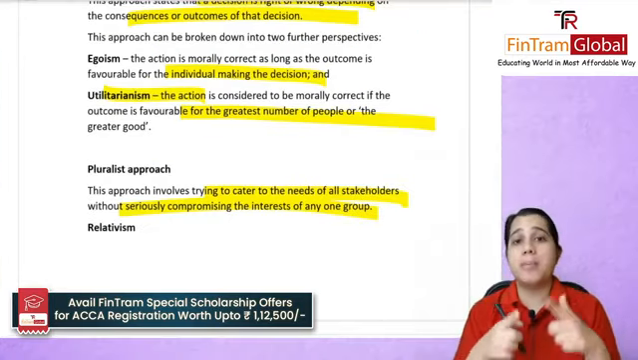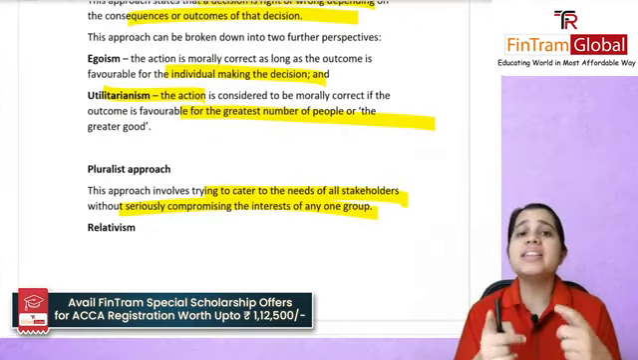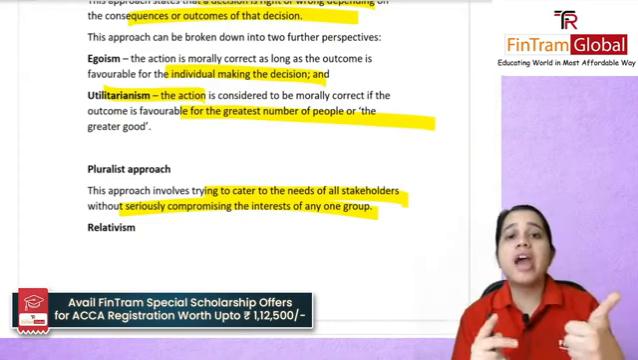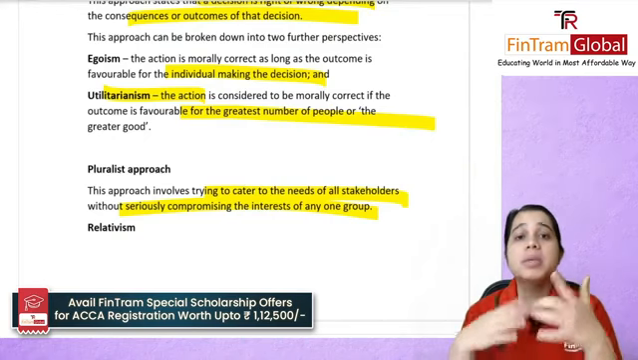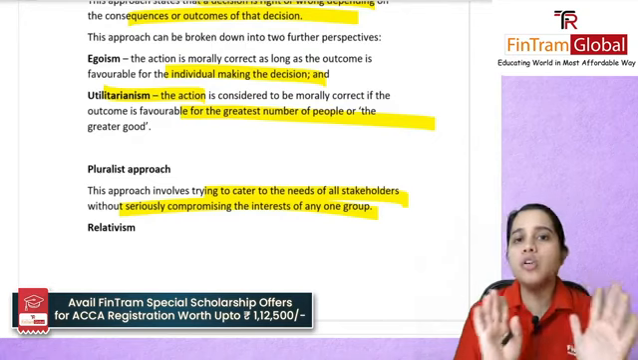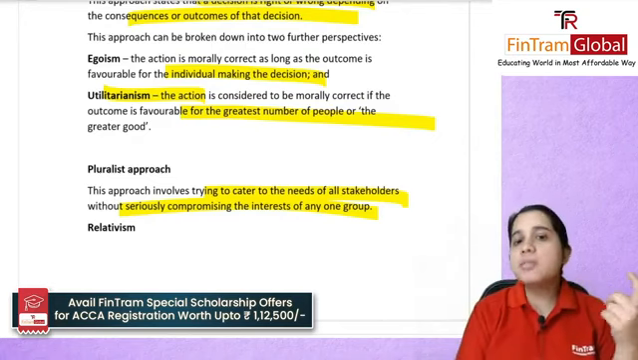I had discussed, if you remember, an example wherein I said that if an organization is opening a new factory, they'll consider all the stakeholders, the people around there, their own employees, everyone, and they'll see how they can cater to the needs of everyone. So, that is a pluralist approach.